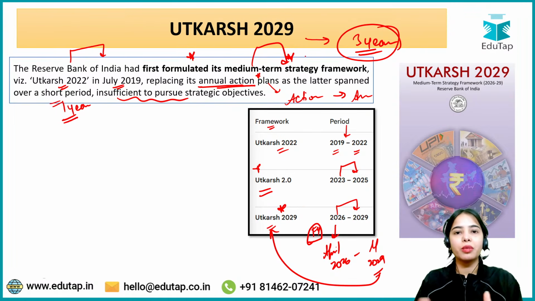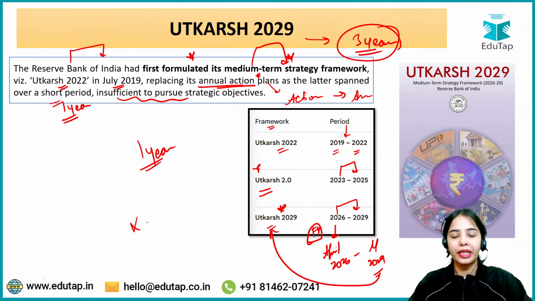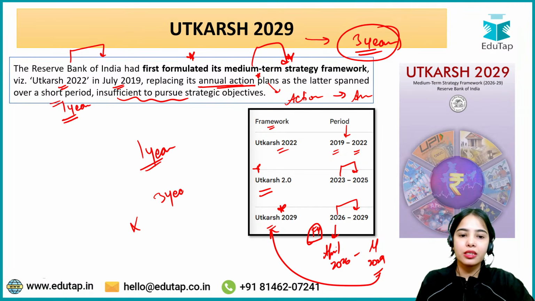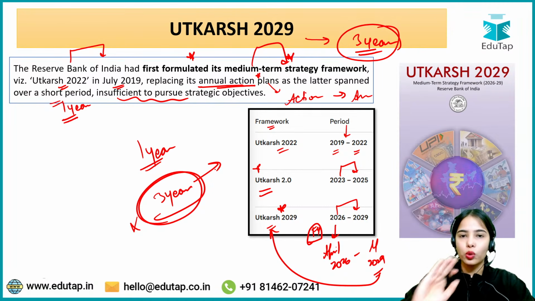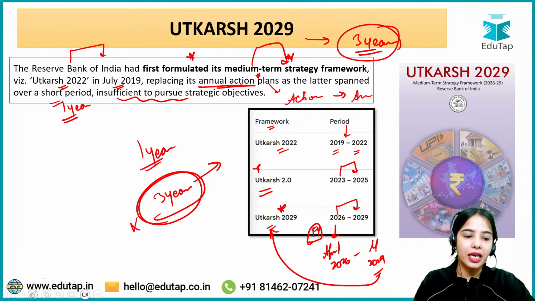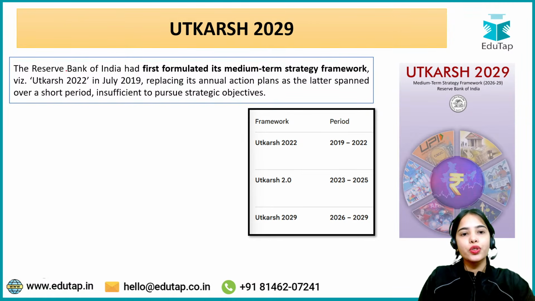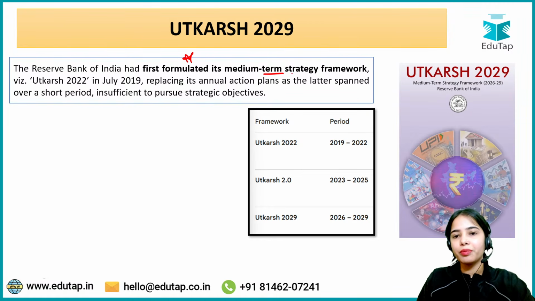So this is the medium-term strategy framework. Here we are not focusing on only the 1 year timeline. Here we are not focusing on the 10-year timeline. Here we are focusing on 3 years, the medium term, where the RBI will be focusing on its priorities, the focus areas, and the deliverables that it wants to pursue. The RBI had first formulated its medium-term strategy framework in July 2019.